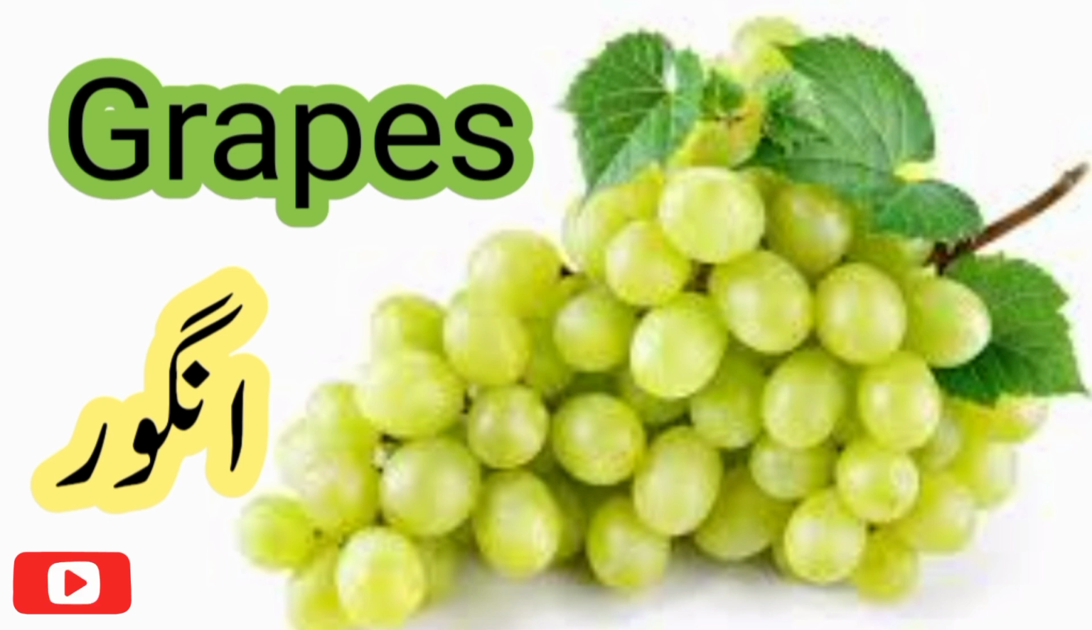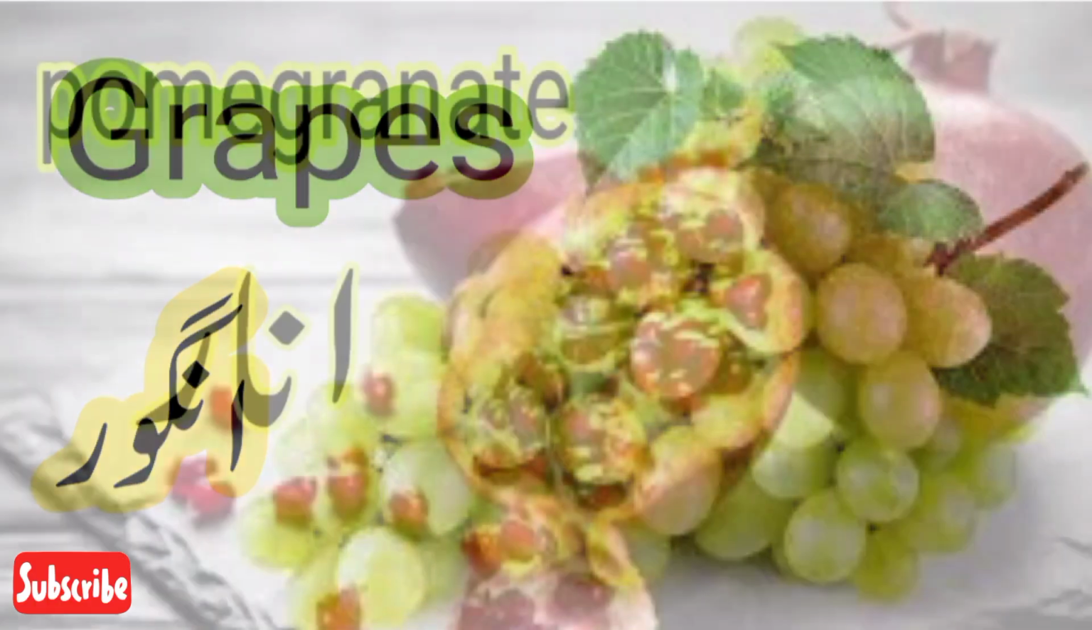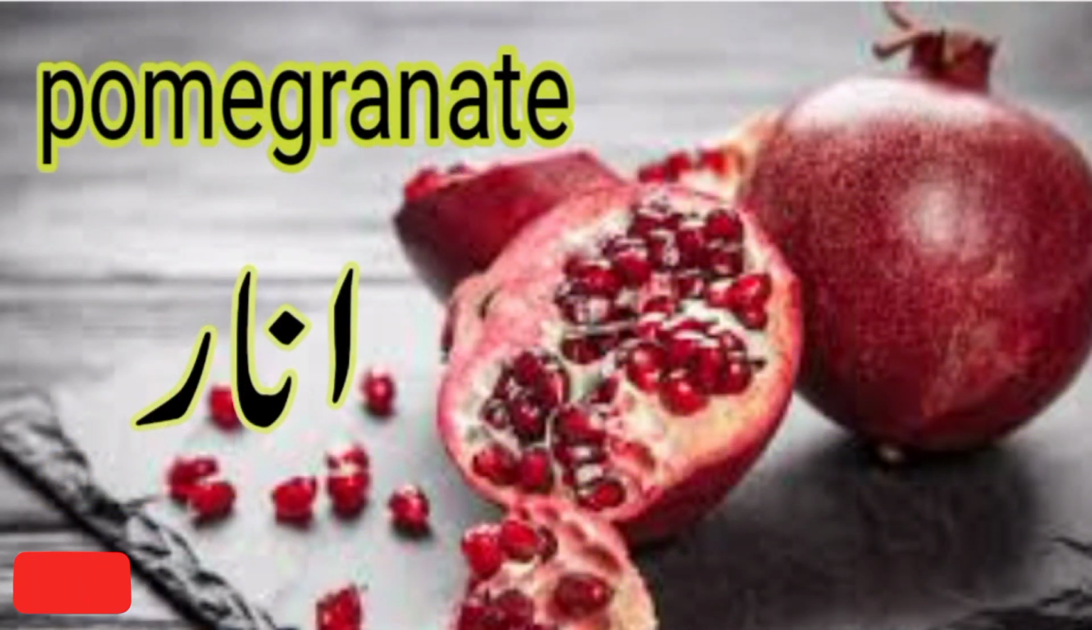GRAPES. Grapes. What is the color of grapes? Green. What we say grapes in Urdu? Angur. Good. POMEGRANATE. Pomegranate. What is the color of pomegranate? Red. What we say pomegranate in Urdu? Anar.